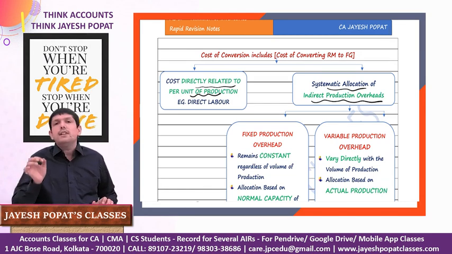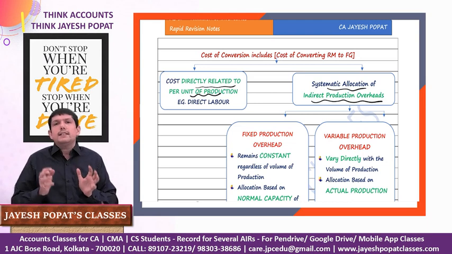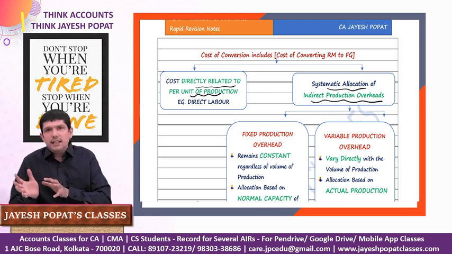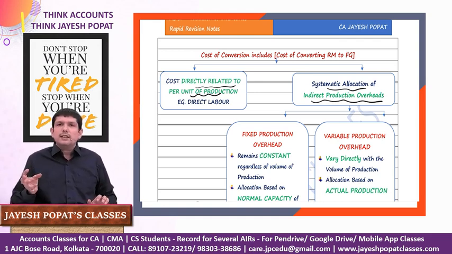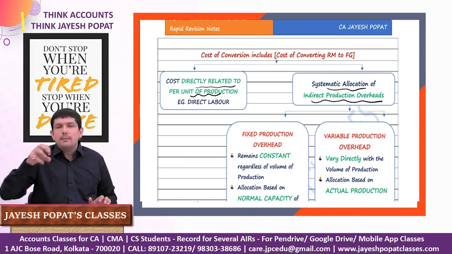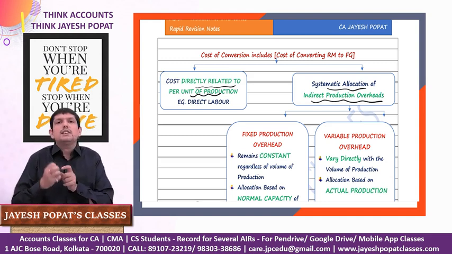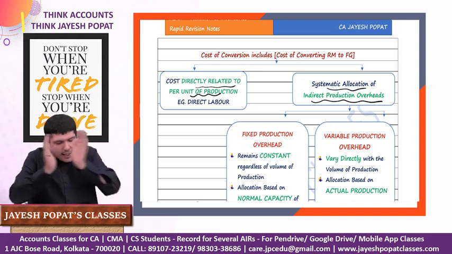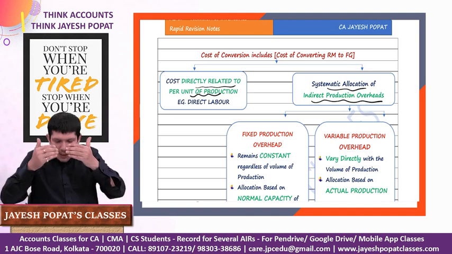Let's take an example. We are into manufacturing of shirts. The amount which we pay, let's say, to the labor for cutting the fabric, then stitching the fabric, ironing the fabric, can be attributed to per unit of production. For example, to cut a particular fabric for making a shirt, we pay 30 rupees. To stitch that cut fabric and make it into a shirt, we pay 50 rupees. To iron a particular shirt, let's say, we pay 5 rupees. So these are directly related to per unit of production, meaning these are directly related to per shirt.